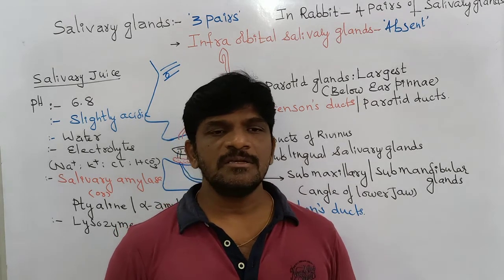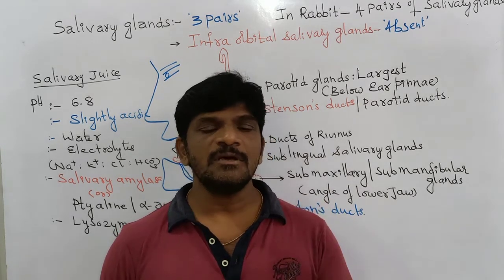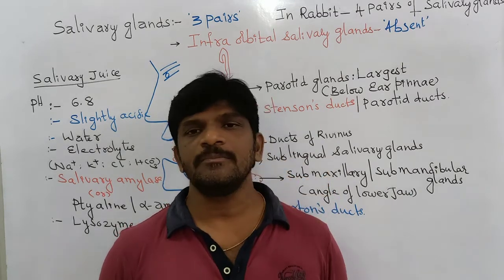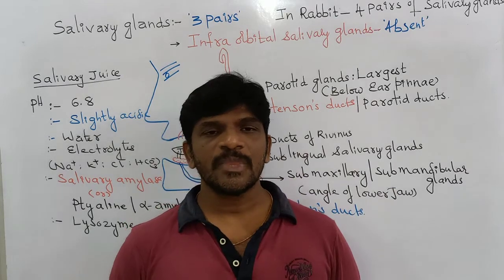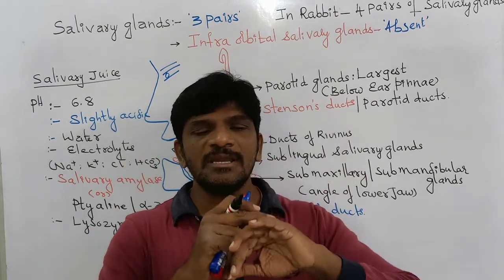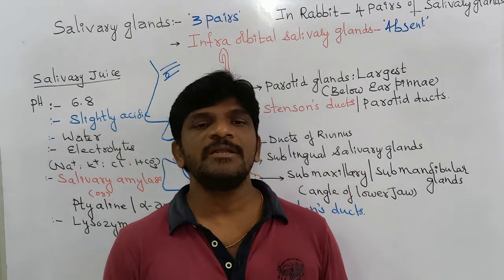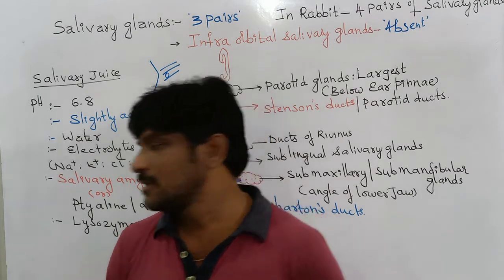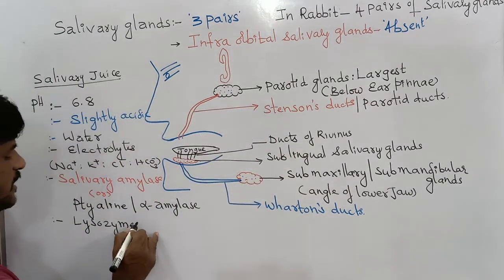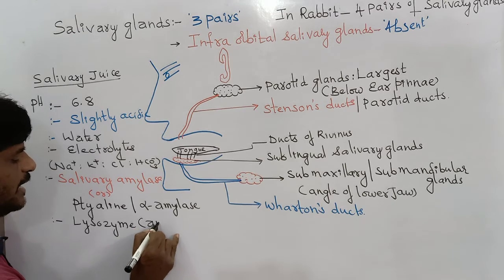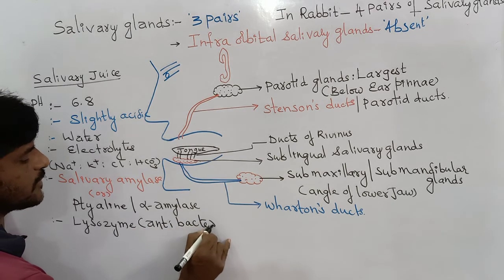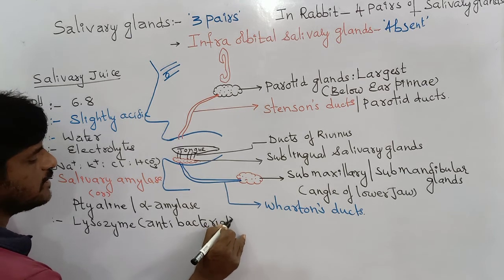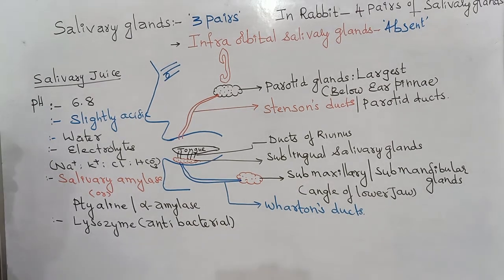Wherever it is, lysozyme enzyme is always antibacterial in nature because it lyses the cell wall of the bacteria. When the cell wall of the bacteria is lysed or destroyed, bacterial death occurs. That is why this lysozyme enzyme is named an antibacterial enzyme. It kills the bacteria and we get immunity.